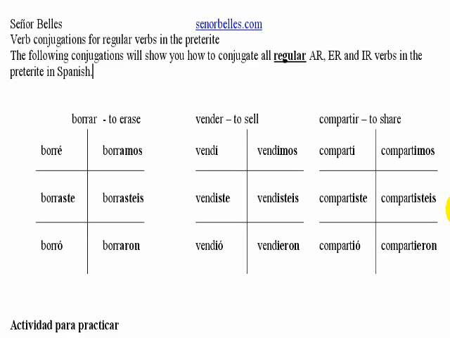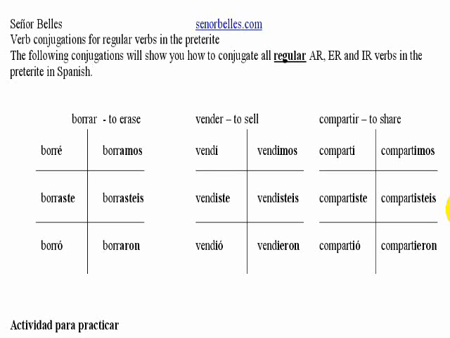So we're going to look at the preterite in Spanish. Likely if you're watching this video, your teachers probably started teaching you something called the preterite. The preterite is a form of the past in Spanish. There are other forms of the past, but for now we're just going to look at the preterite. And we're just going to talk about things that people did.